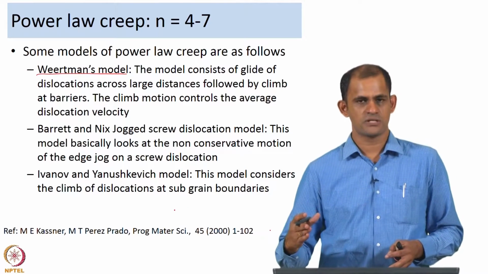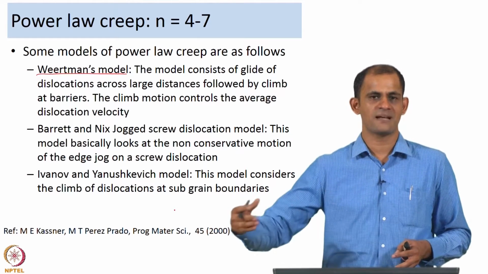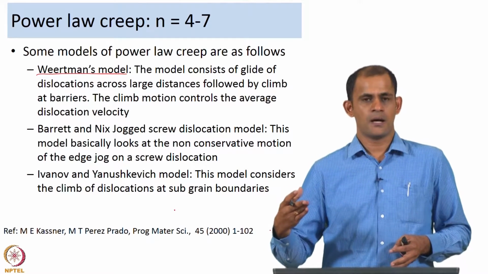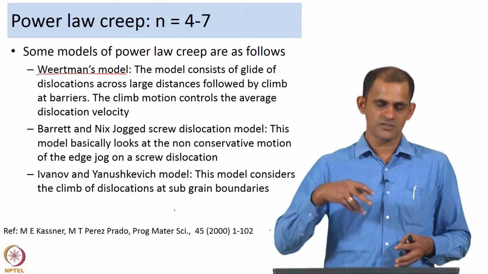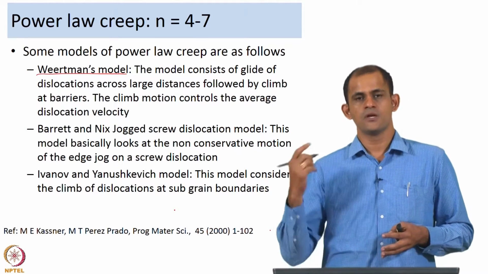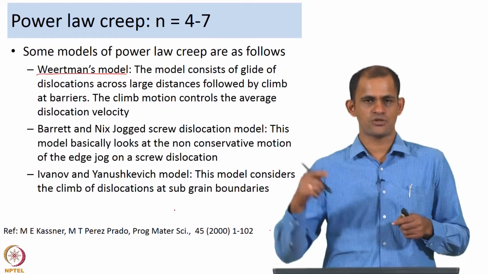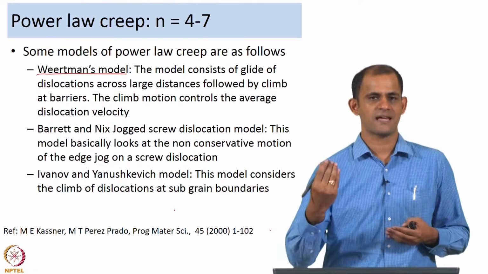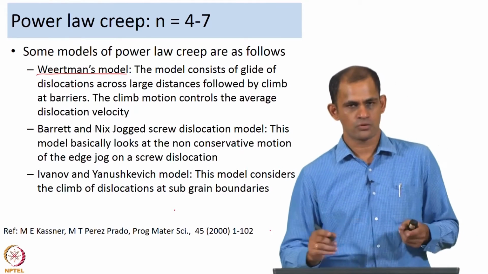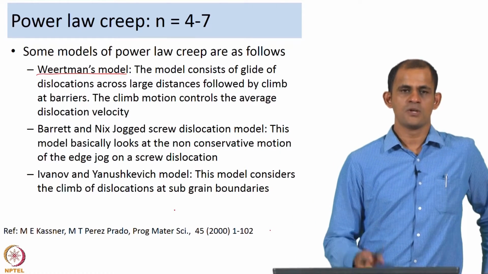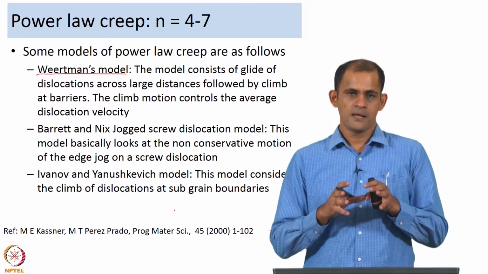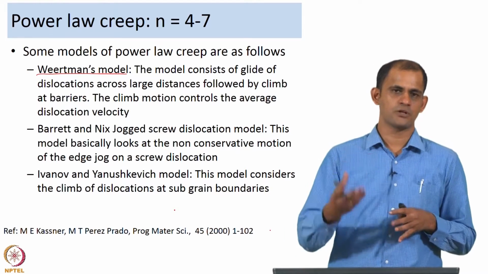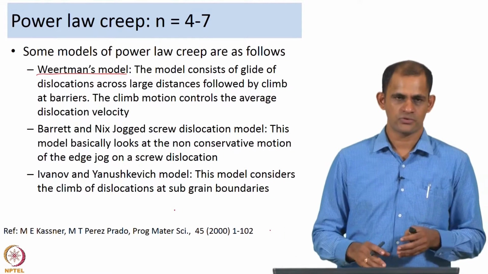Edge jogs on screw dislocations are important because the edge jogs will not glide along with the screw dislocation, because the Burgers vector of the edge jog lies out of the slip plane. So, the only way the screw dislocation with an edge jog would move is by non-conservative motion. The screw dislocation has to drag the edge jog along with it, so dislocation climb is involved in the process. Barrett and Nix suggested that when you have screw dislocations with edge jogs, their motion at high temperatures can also lead to a stress exponent in the range of 4 to 7.